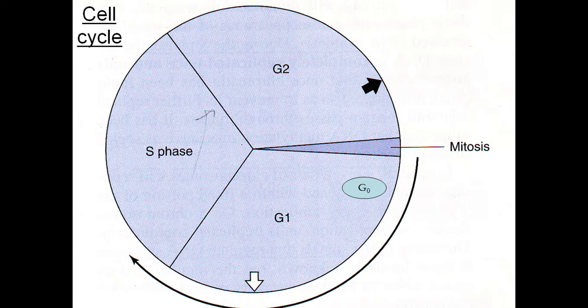If you see the whole cell cycle as a circle, G1 phase is a very huge portion. Synthetic phase occupies some 1/3 portion, and G2 phase occupies almost 1/4 portion. And mitosis, the actual cell division process, is very small.